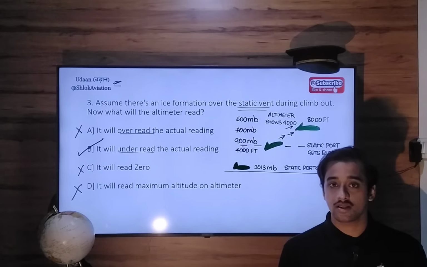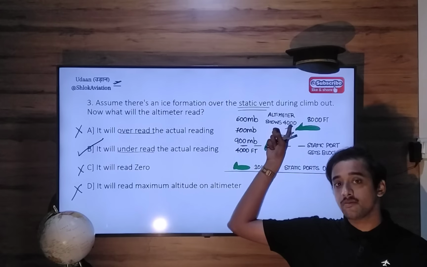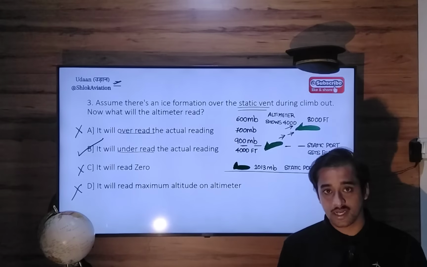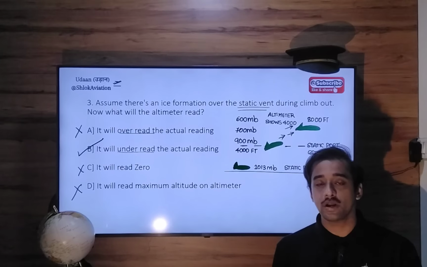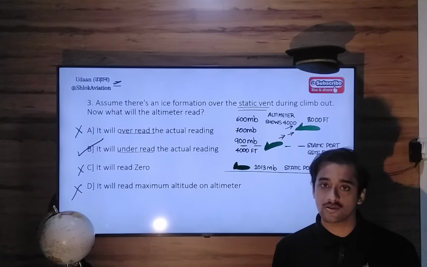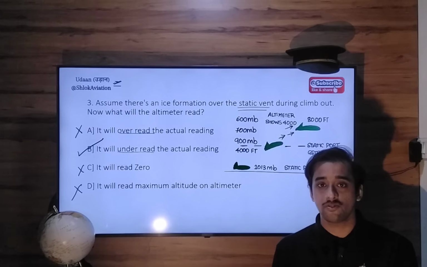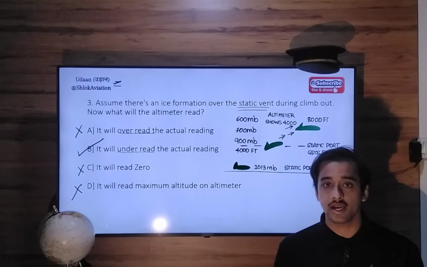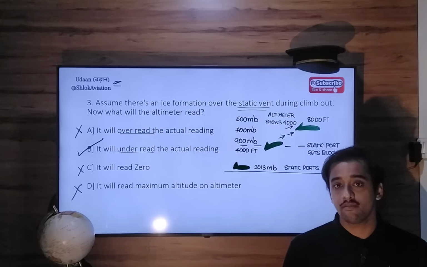In case of descent, the opposite scenario will happen. The pressure at 8,000 feet will remain trapped in the altimeter, and as you descend to lower and lower altitudes, that pressure will remain trapped inside, and notwithstanding the fact that you are descending, the altimeter will continue to indicate 8,000 feet. Even if you reach 5,000 feet, 2,000 feet, 1,000 feet, it doesn't matter. The pressure of 8,000 feet is in the aneroid capsule and static port, so the altitude corresponding to that pressure will be indicated to you. So in case of descent, it will overread. In case of ascent or climb out, it will underread.